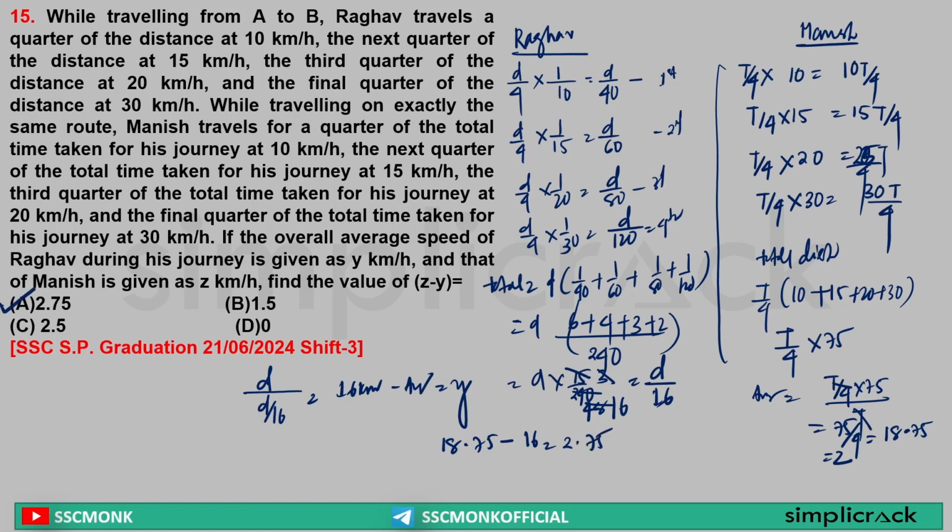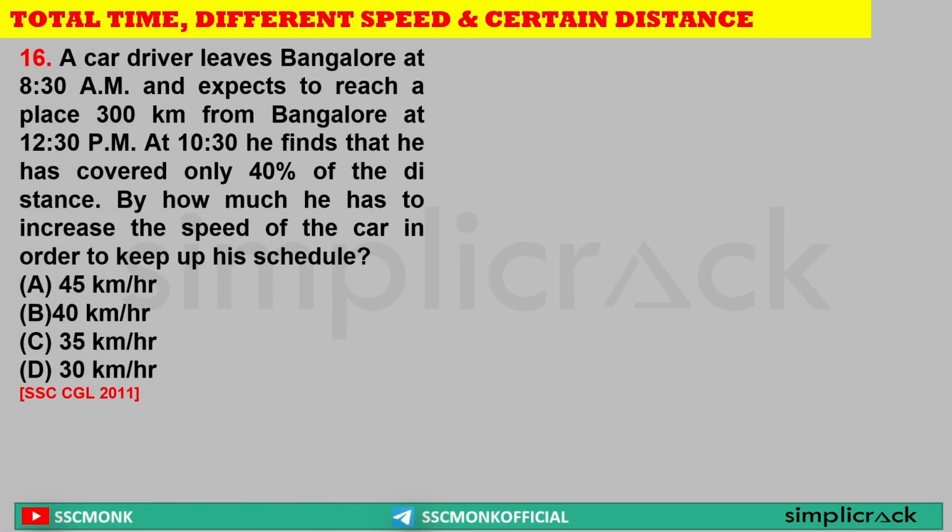I understand the question was tricky. The question was lengthy. But what is important? It is important to know what information is given. For Raghav, the information was all about the relation between distance and speed, so we used it to find out the total time. In case of Manish, it is opposite. It is time and speed, so we used it to find out the total distance. And in both the cases, from the distance and time relationship, we find out the average speed, and from that we calculated the difference. Clear? Next.